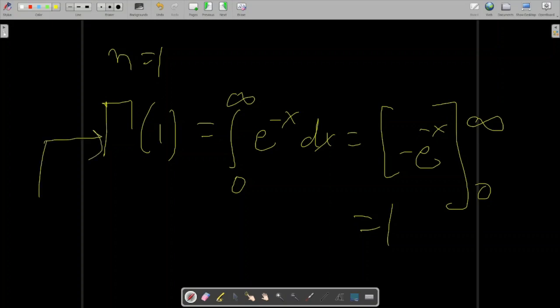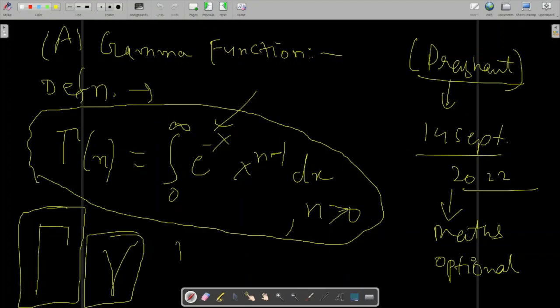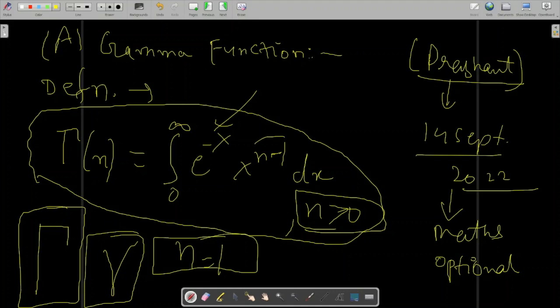So how did this come? You have to basically put 1 over here for n equal to 1, and this is defined for n greater than 0 only. So you can't put negative values over here. Only positive values are allowed, and even fractional values are allowed. But if you put n equal to 1, then clearly this term will yield x to the power 0, and x to the power 0 will be equal to 1. So this term will eventually vanish.